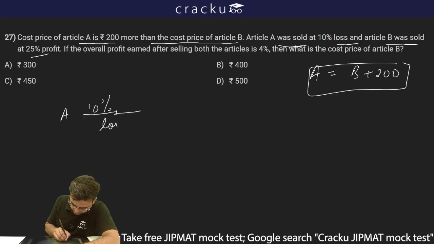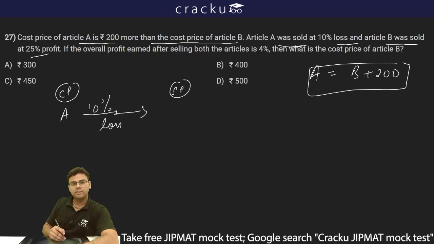10% loss. So if this is the cost price, the selling price will be CP into 1 minus loss percentage divided by 100. Now what is loss? Loss here is 10%. So 1 minus 10 by 100 is 9 by 10, and this will be 9 by 10 into A, which is equal to 0.9A. So cost price is A, then selling price for A is 0.9A.